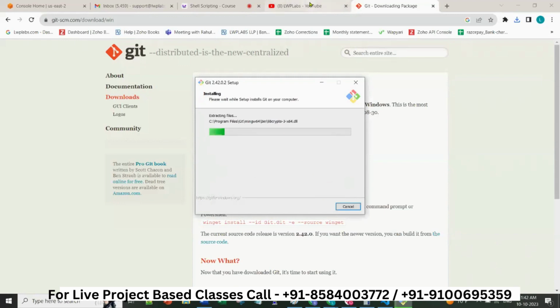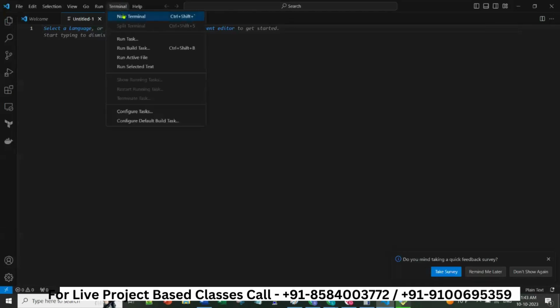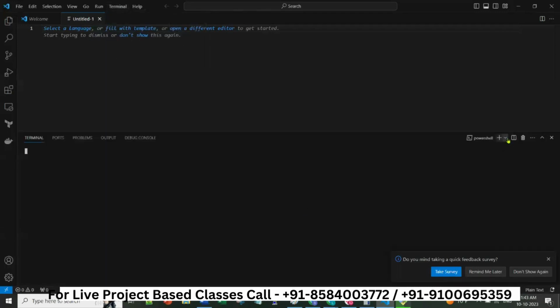Fine. So once this Git Bash is installed, we have to integrate it with our Visual Studio. Yesterday I explained how to integrate. Click on terminal, new terminal, and then Git Bash will come. See here, Git Bash came. Now we will start writing a script. We will write and test a script here. That is what we did yesterday.